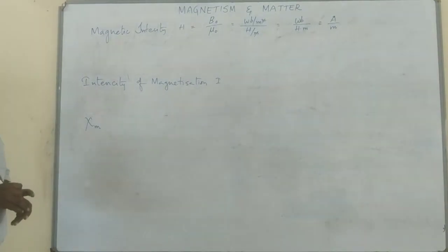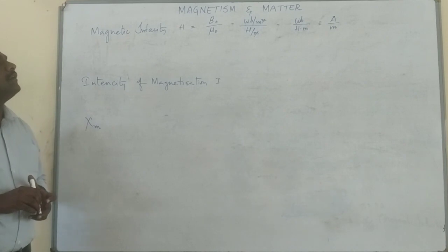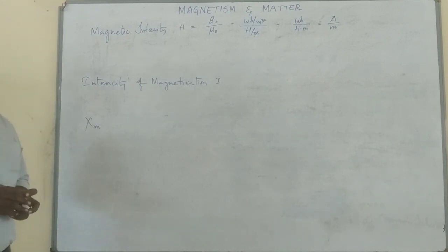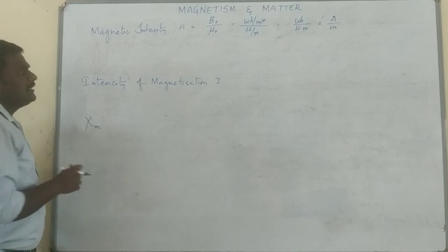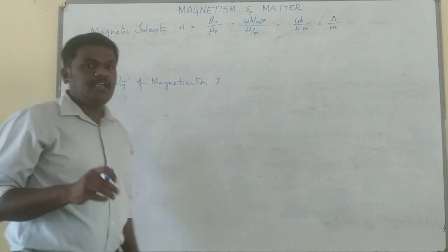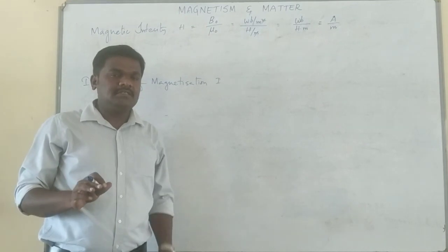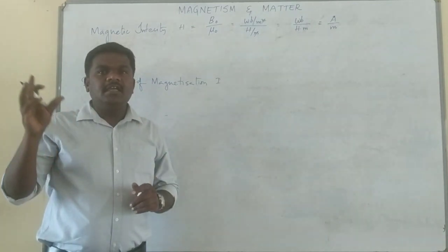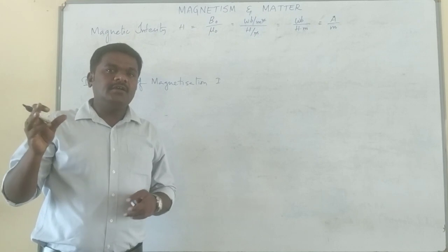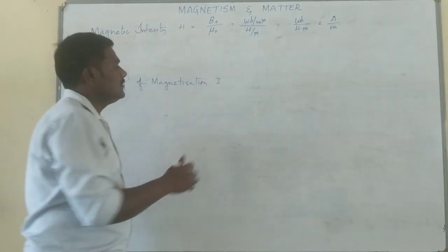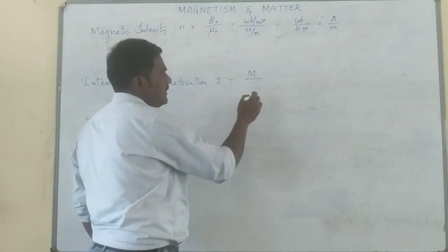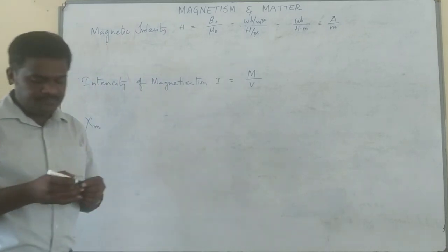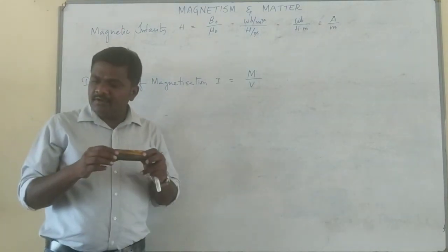I repeat, magnetic intensity H is the ratio between magnetic induction in free space to the permeability of the free space. This is one physical quantity required. I will discuss how it will be helpful. Next, second one, intensity of magnetization. Take a magnetic material in which no magnetism is present. If you induce some magnetism in it, how much magnetic dipole moment is produced in that specimen per unit volume? Assume.